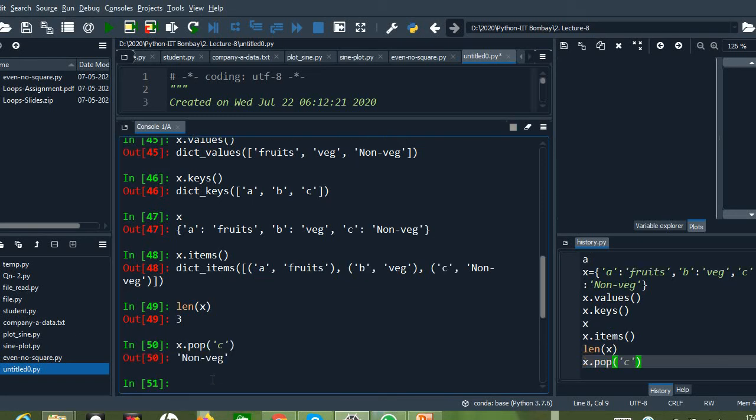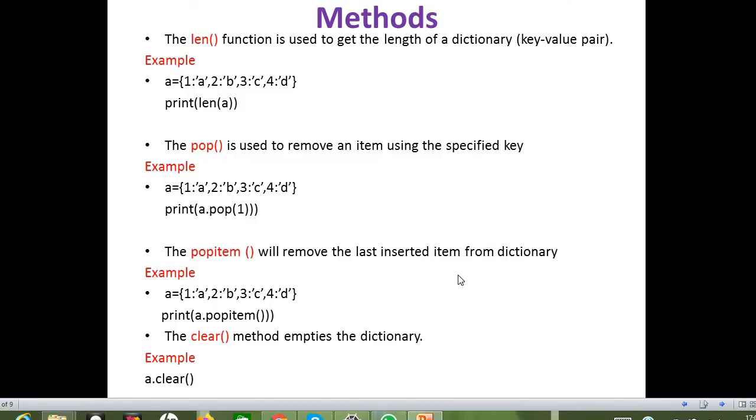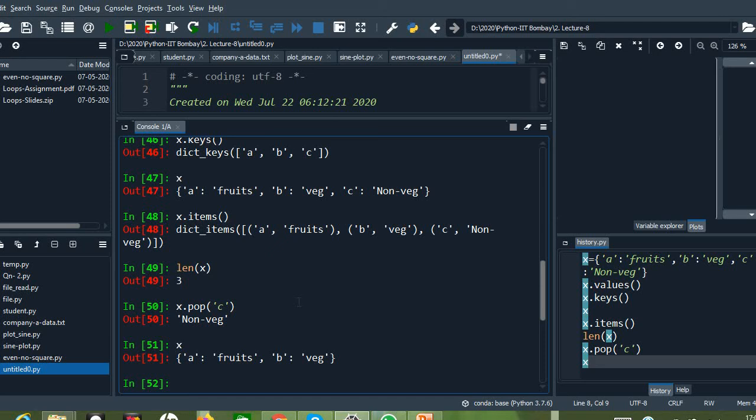Okay, so now if I check x, you can see that the third item in the dictionary has been deleted using the pop method. Okay, next we have a method called popitem, right? The popitem method will remove the last inserted item from the dictionary. So whichever item we inserted last will be deleted using the popitem method.